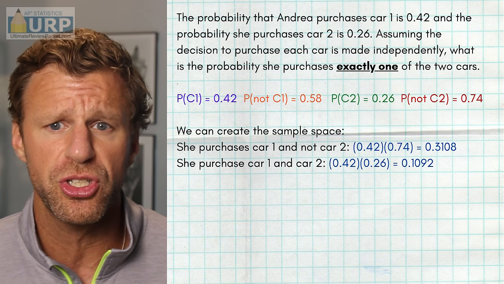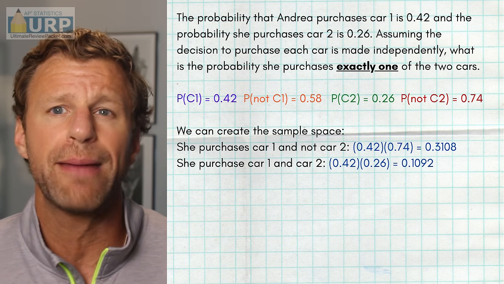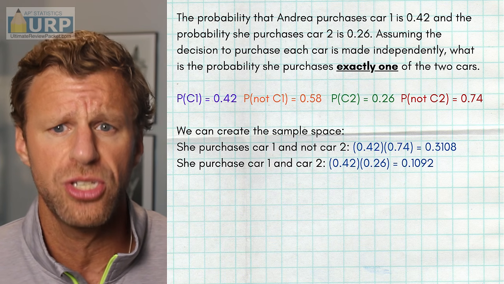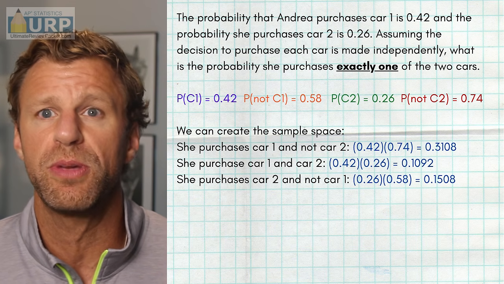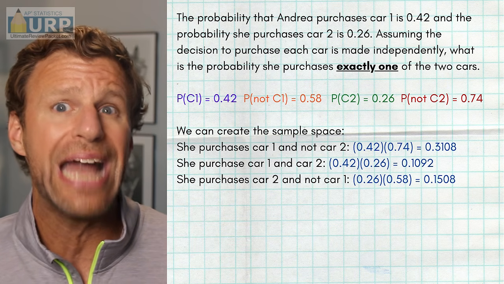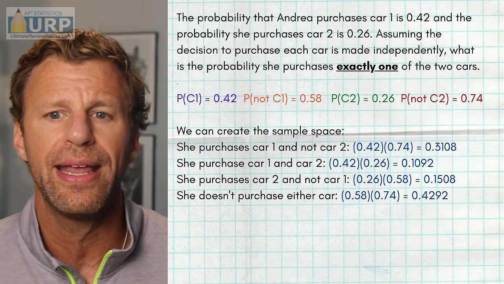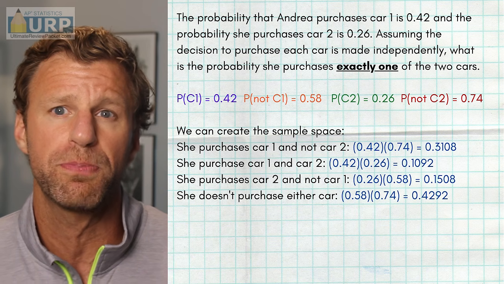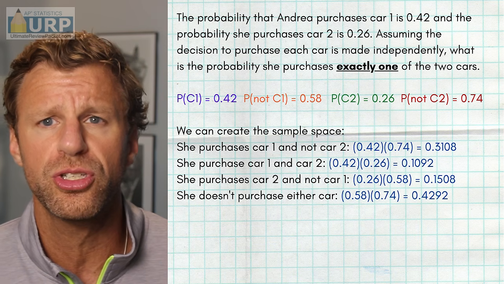Another option is she purchases car 1 and car 2. That's going to be 42% for her to purchase car 1 times 26% for her to purchase car 2. We get 0.1092. Another option is she purchases car 2 and not car 1. Again, that's going to be 26% for purchasing car 2 and 58% for not purchasing car 1. Multiply those together, we get 0.1508. And the last scenario is that she doesn't purchase either car. 58% she doesn't purchase car 1, 74% she doesn't purchase car 2, 0.4292.